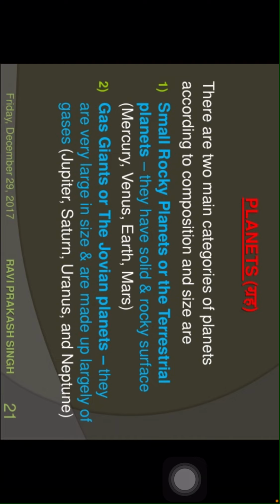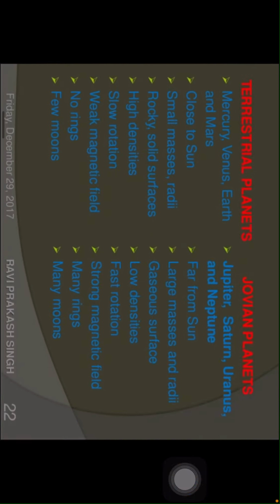Planets. There are 2 main categories of planets according to composition and size. Small rocky planets are the terrestrial planets, children. They have a solid and rocky surface. Examples: Mercury, Venus, Earth and Mars. Gas giants or the Jovian planets are very large in size and are made up largely of gases. Examples: Jupiter, Saturn, Uranus and Neptune, children.